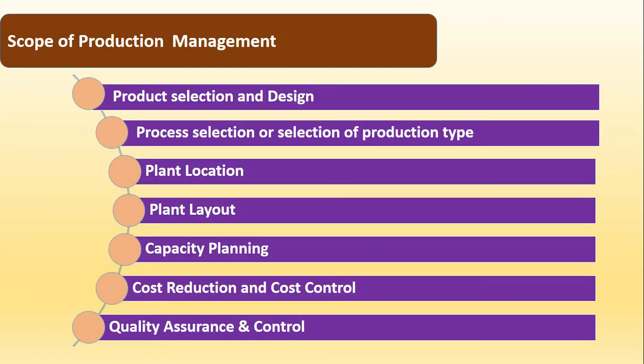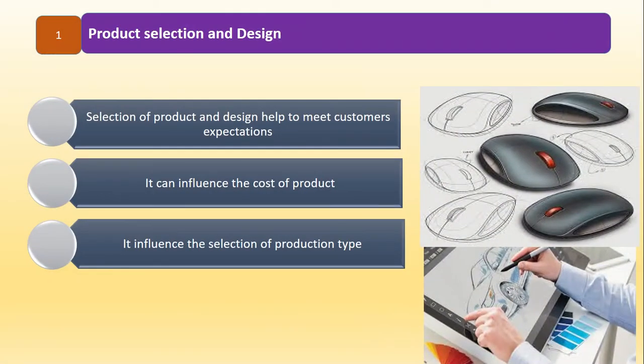Now let us move toward the next point of the first unit, that is scope of production management. There are many scope areas where production management play a very important role. Let us see one by one. First scope area is selection of product and design. Selection of product and its design is very crucial job. Production management activities play very important role in selection of right kind of product to be manufactured. Product should be produced in such a way that it can be able to satisfy the customer's expectations by producing the product that meet the customer's need.